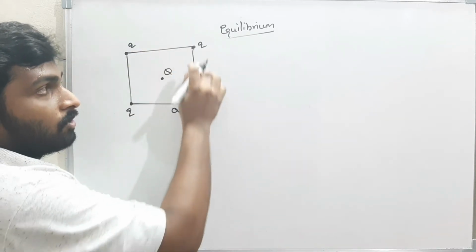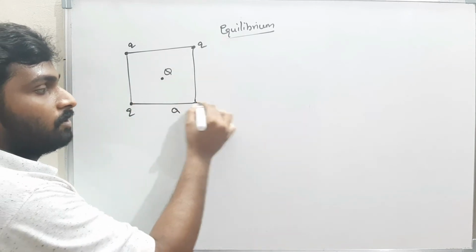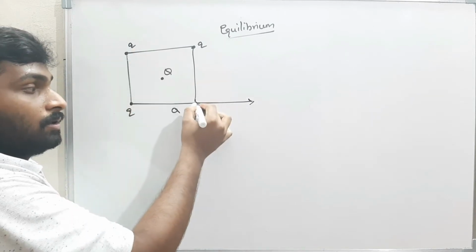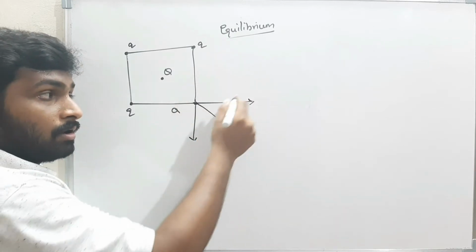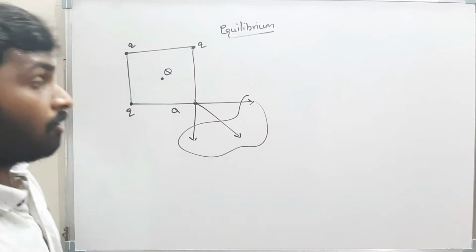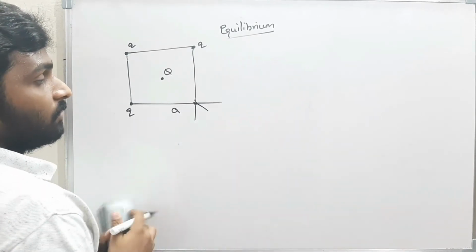The force will be, because of this charge, in this direction. Because of this charge, the force will be in this direction. And because of this charge, the force will be in this direction. And the resultant will be in which direction? The resultant of these 3 forces will be in this direction.